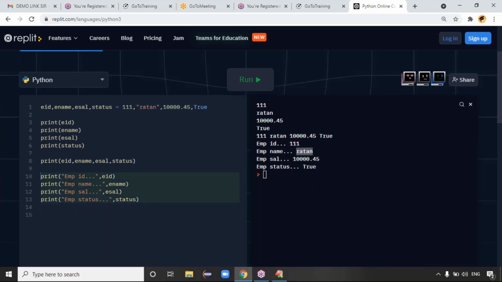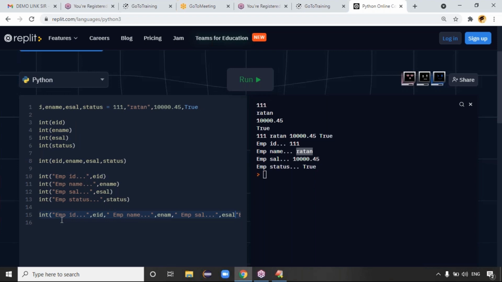Good. But if you want all the values in a single line, if you need all the statements in a single line, emp id comma EID comma emp name, you can write comma E name. Last one is emp salary comma E sal, right?